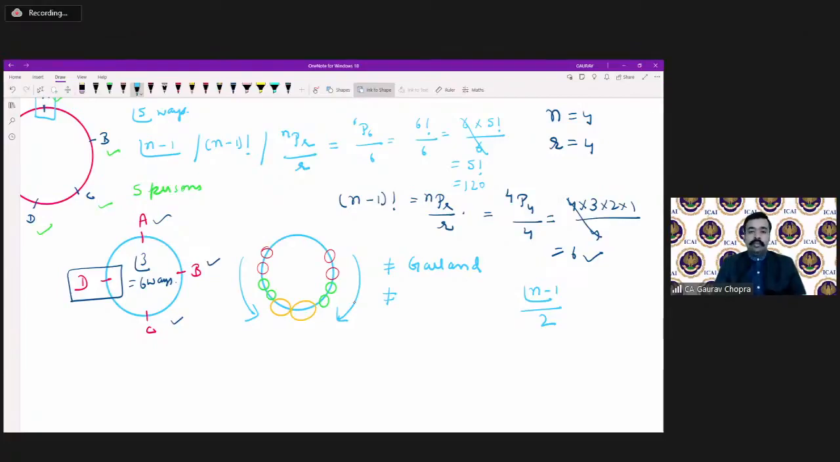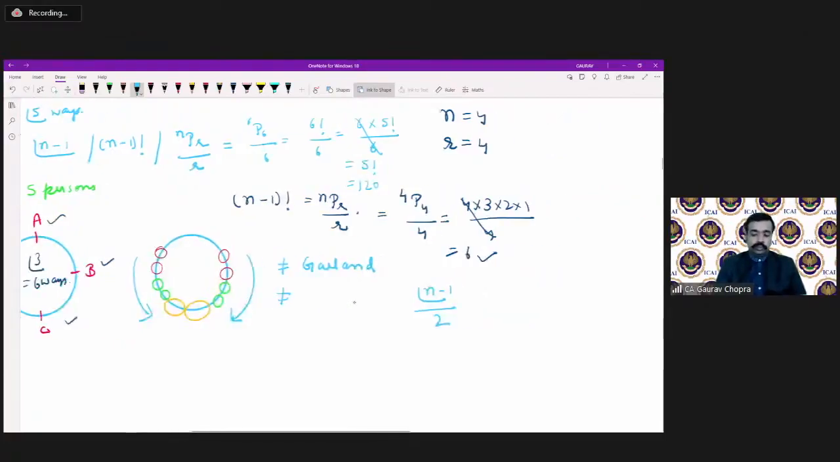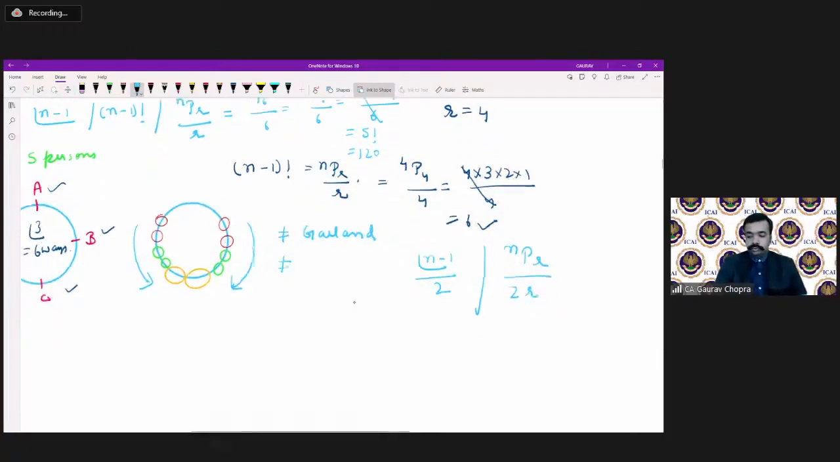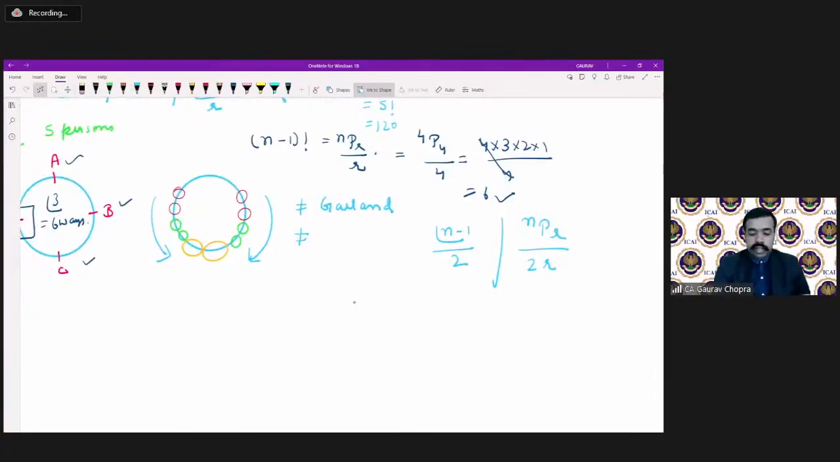So factorial n minus 1 upon 2. Or we can say that nPr divided by 2r. Why 2r? Because this 2 is for half and r is the same formula. So whenever we are talking about garland or necklace, then we have to do this factorial n minus 1 upon 2.